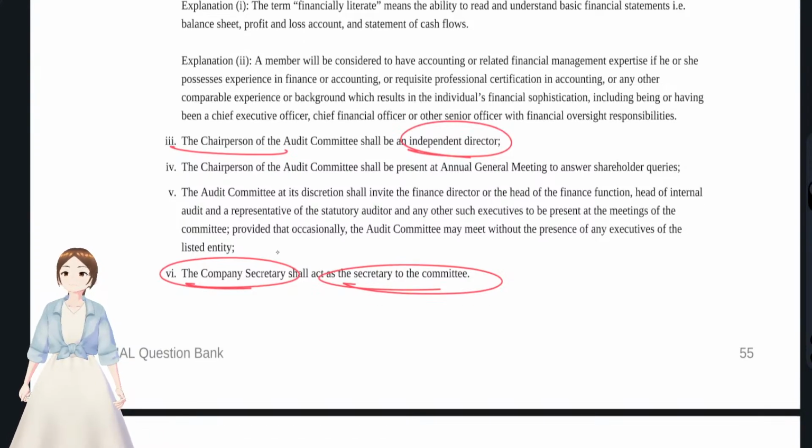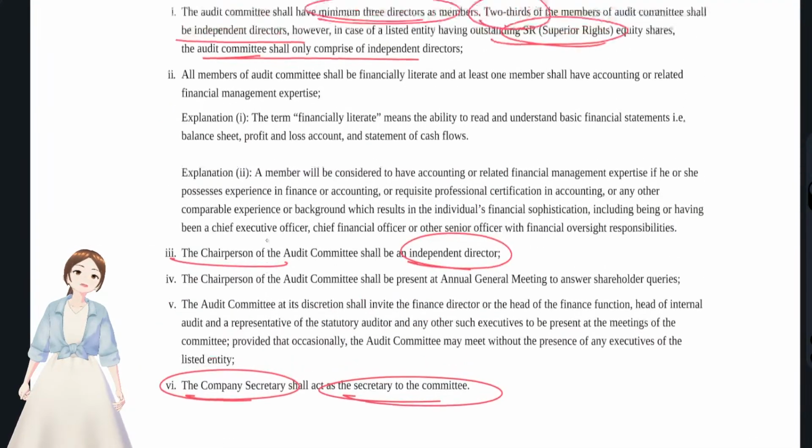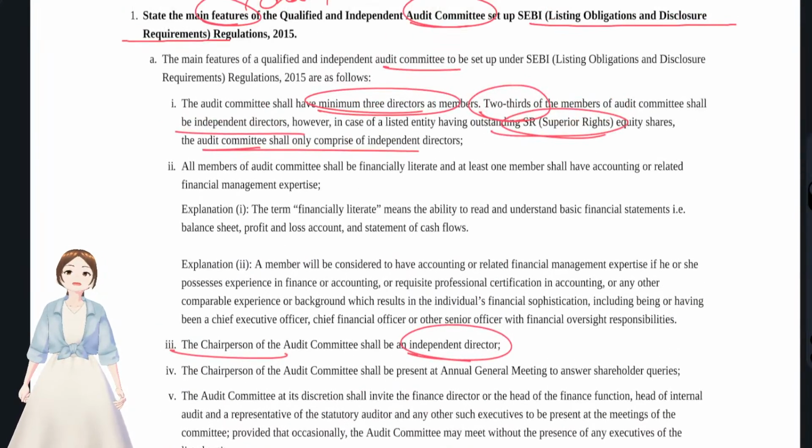And that's it. These were the points that had been asked from the table, and in the table we also have discussed the meetings and quorums. And apart from the table, what are all the things that they have kept here with regards to features? First thing, we have discussed the quantity. Say these many members have to be there, these many independent directors have to be, all the quantity we have discussed. But what about the quality? How they could be, how they should be. They have to be